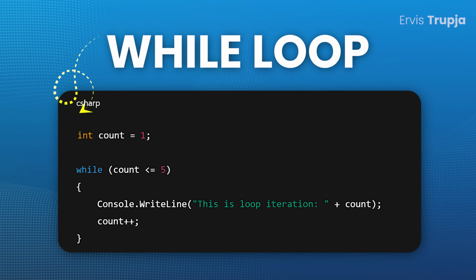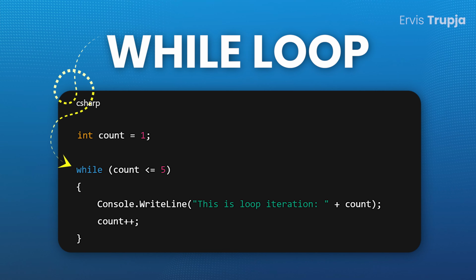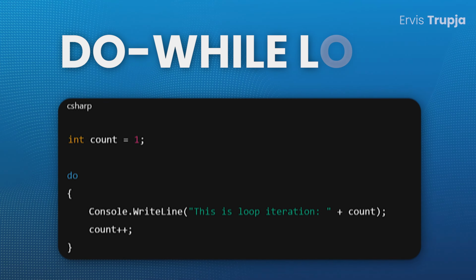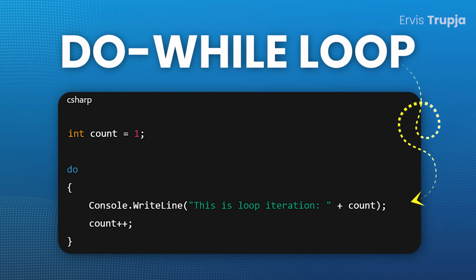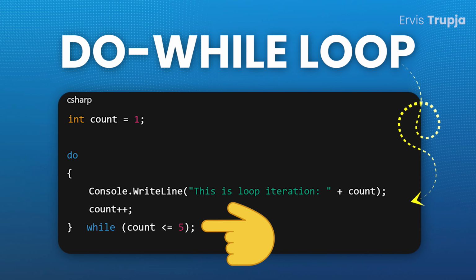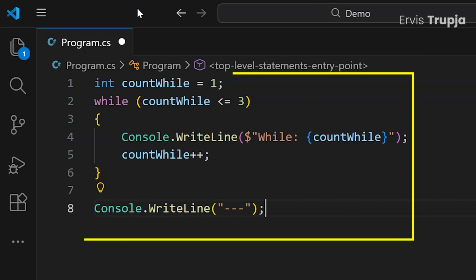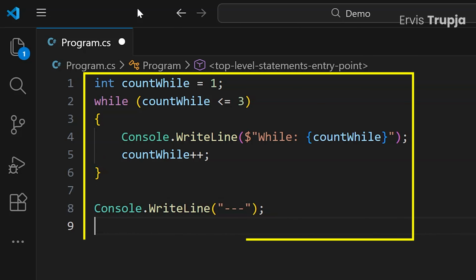A while loop checks the condition first, and if the condition is false from the start, the code never runs. A do while loop, on the other hand, will run the code first, then check the condition, guaranteeing at least one execution.